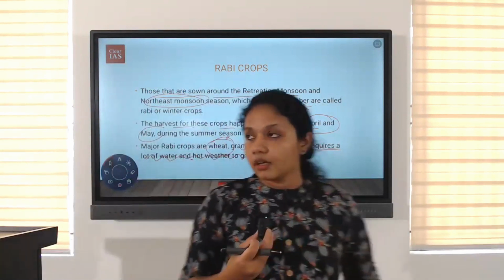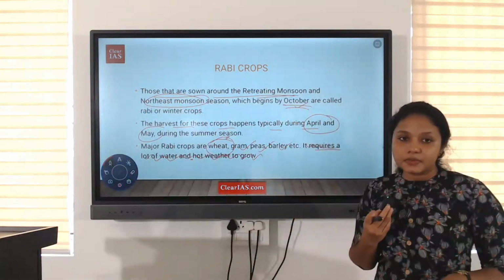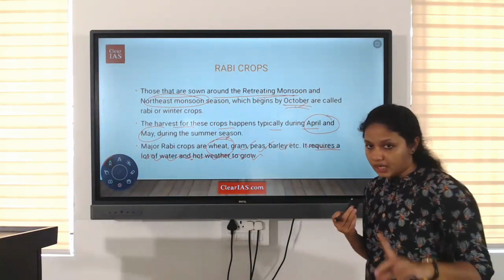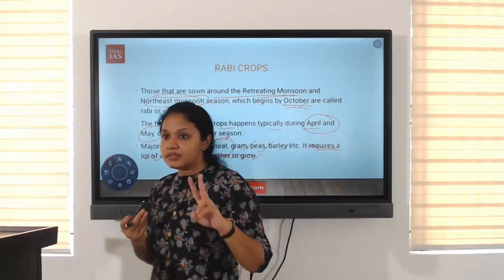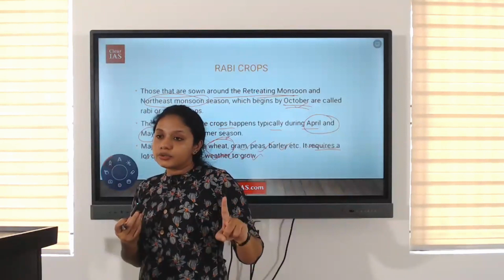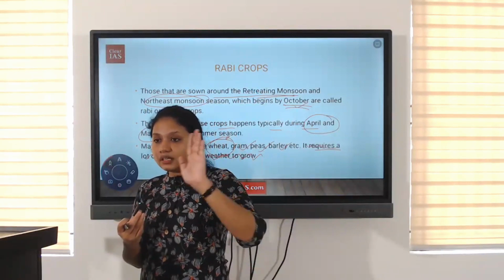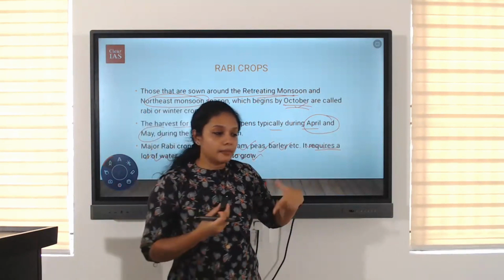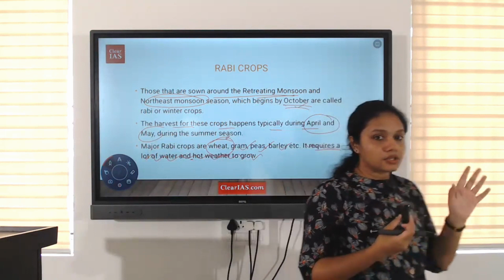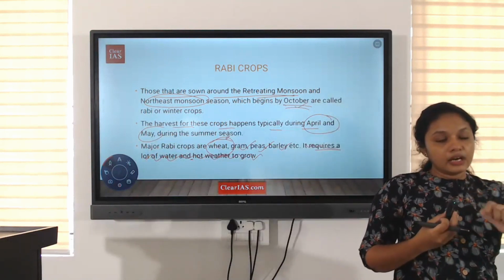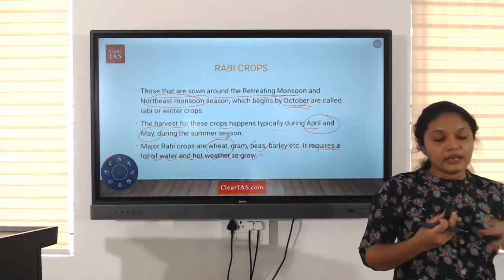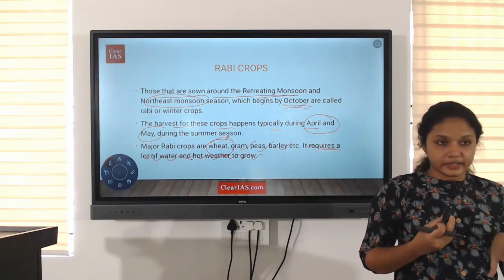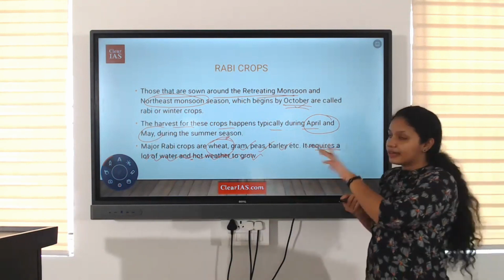So we have discussed two cropping seasons: one is Kharif and one is Rabi. Kharif means monsoon, Rabi means winter. Kharif means we are sowing during the southwest monsoon, planting from early May to June and harvesting by October. The best example is rice, millets, etc.